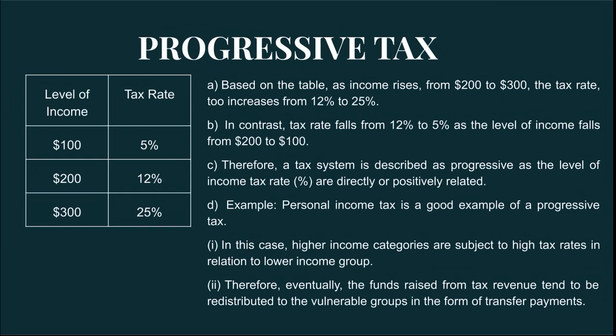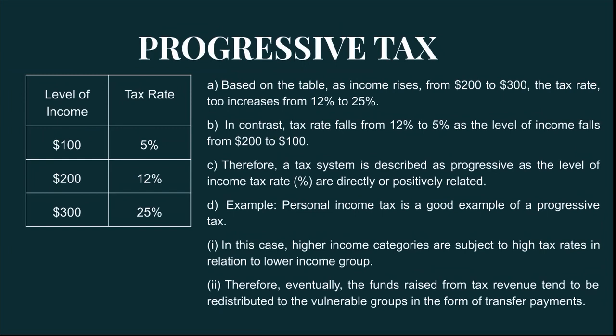I repeat, tax rate increases as the level of income rises, right? So based on the table, as income rises, let's say from $200 to $300, the tax rate also increases from 12% to 25%.